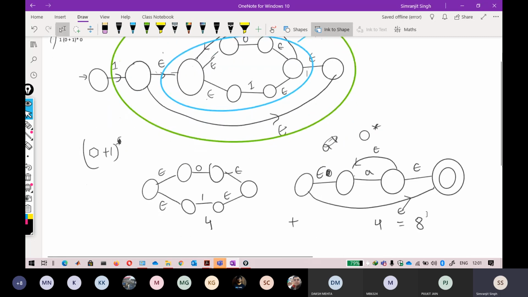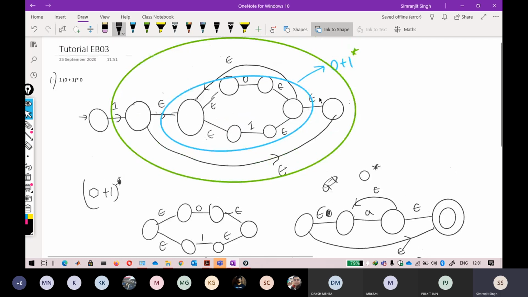So just for the sake of completion, I extended that state. Okay, so there is no problem, you can divert it to this one, but it looks way cleaner, and I am easily able to justify that whatever the individual epsilons are, they are also coming in that portion. Okay, so in the end you just have to do a 0 star. So this is a simple one, just raise it to the power of 0 and it is going to the final state. Okay, so just write it like 1, 2, 3 or q1, q2.